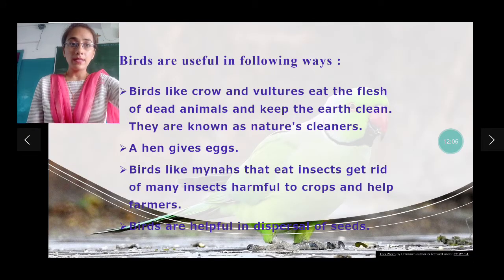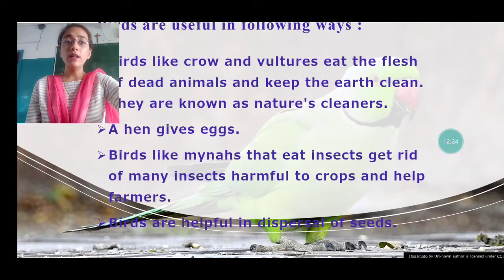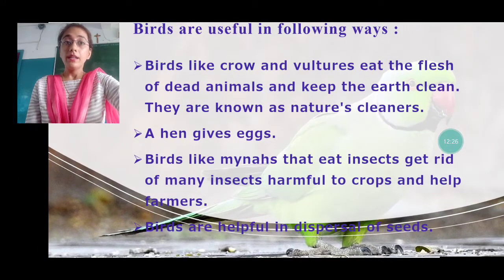Now next, birds are useful in the following ways. How are the birds useful in our life? Birds like crow and vulture eat the flesh of the dead animals and keep the earth clean. They are known as the nature cleaner. क्या बोलते हैं इन बर्ड्स को जो खाती हैं flesh of the dead animals? Nature cleaner.